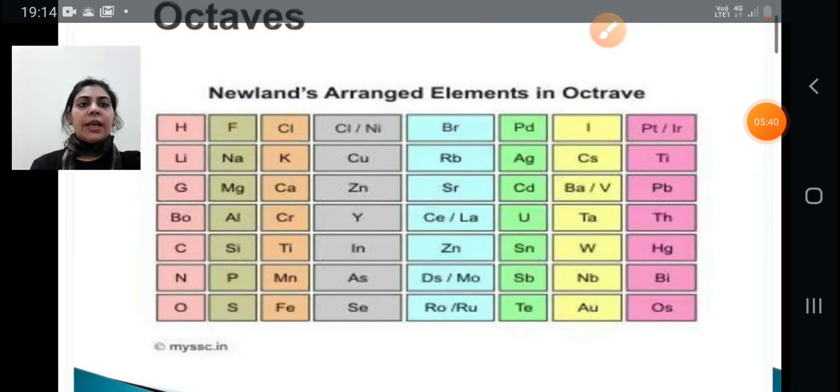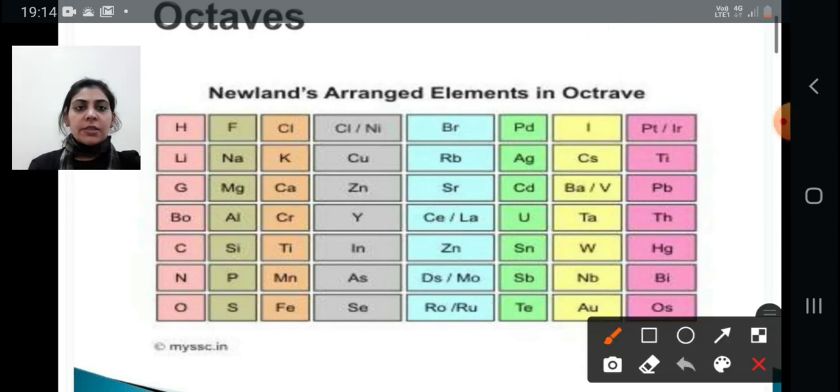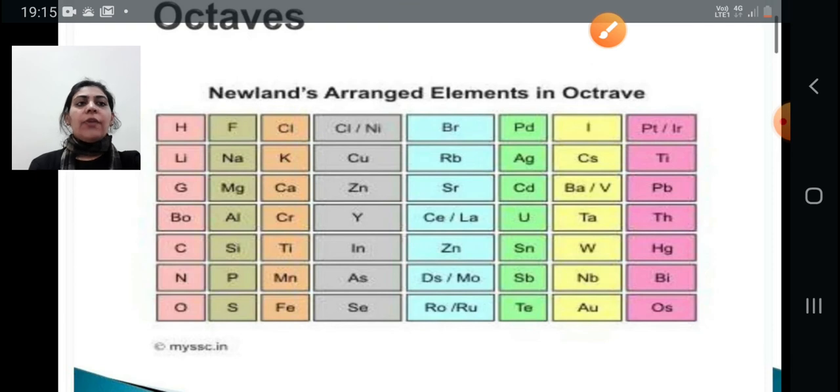This was the table given by Newland. Newland arranged 56 elements according to this table, and his law of octaves was applicable only up to calcium. That's why this law failed. Further, we will continue our topic in the next video. Thank you.